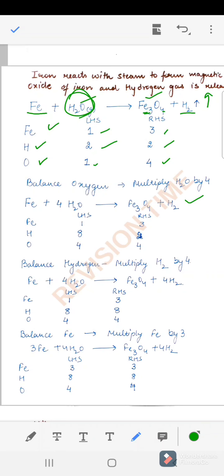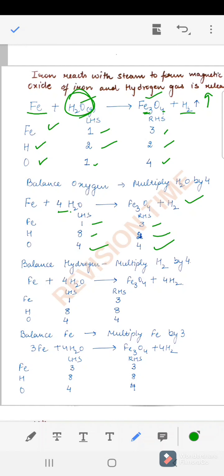So now on the left hand side we have 1 iron, and on the right hand side we have 3 iron. Hydrogen now is 8 here, that is 4 2s are 8, and 2 in the right hand side. Oxygen is now balanced. So now we have to balance the hydrogen atoms.